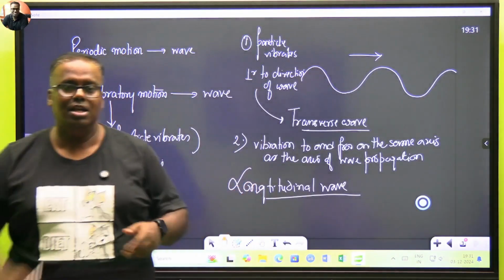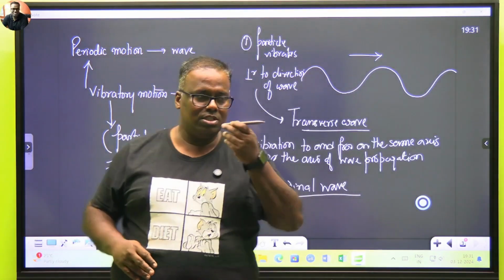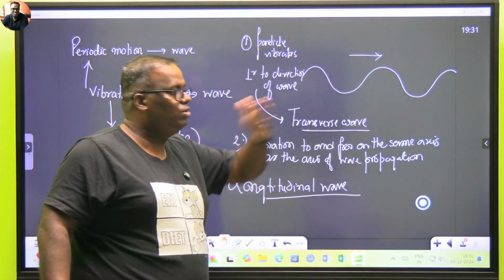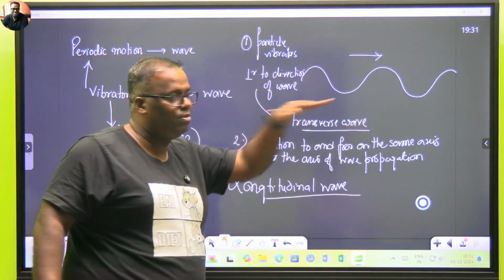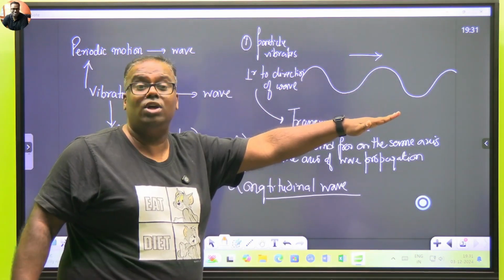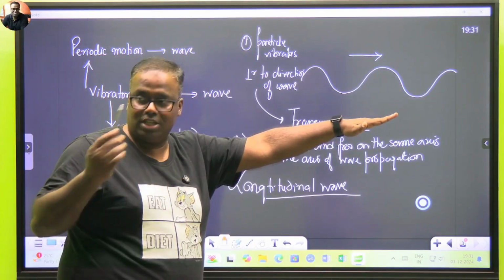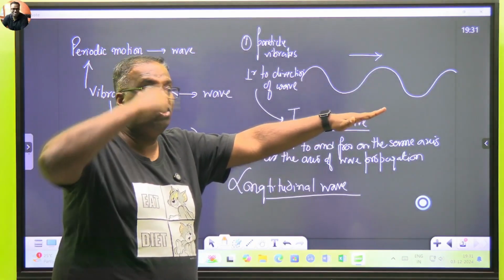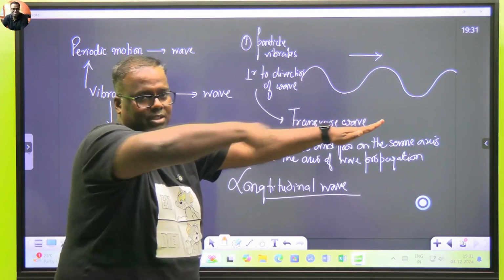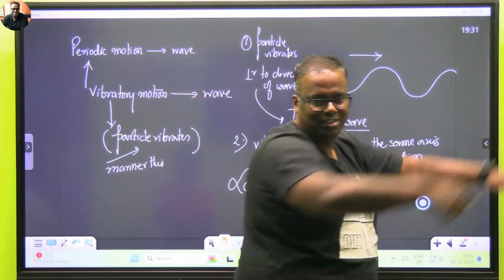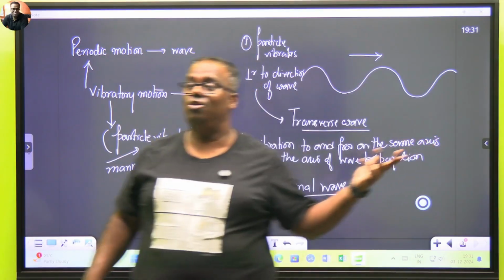What does that mean? Right now, how is the sound wave going? Look at me. If I'm speaking, the wave is traveling from me to this window. So what is the direction of the wave? This. Who are the particles? The air molecules. The air molecules in the case of a sound wave do not vibrate like this. They vibrate like this. See. Compression, rarefaction, compression, rarefaction. Such a wave is called a longitudinal wave.